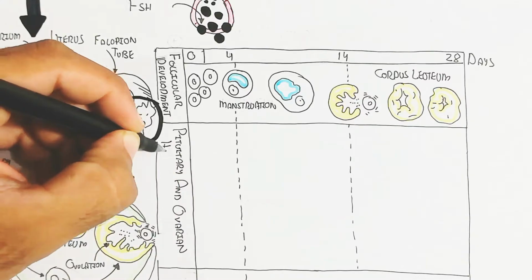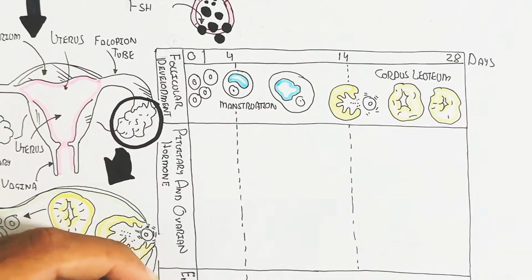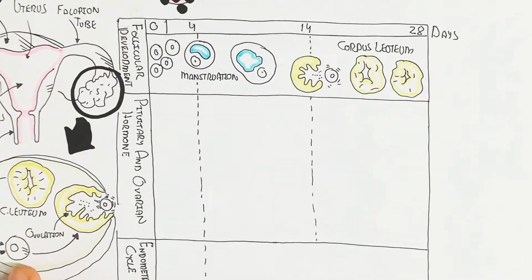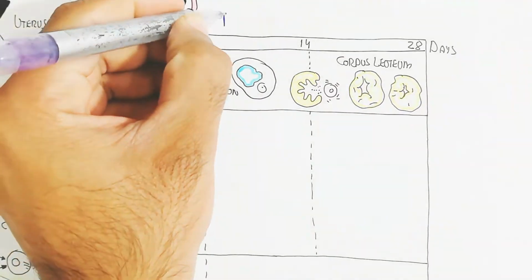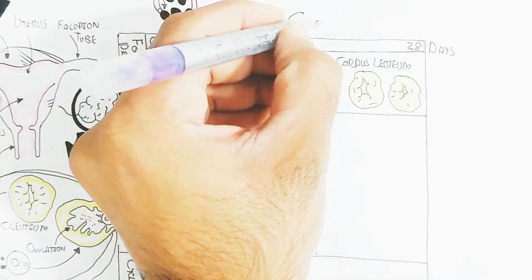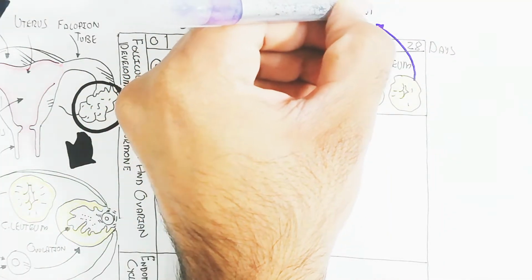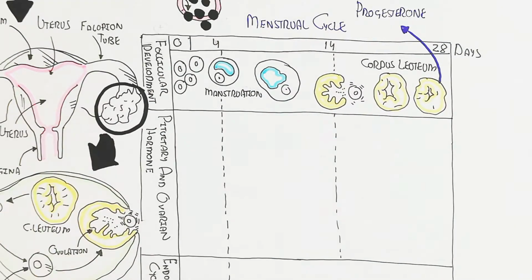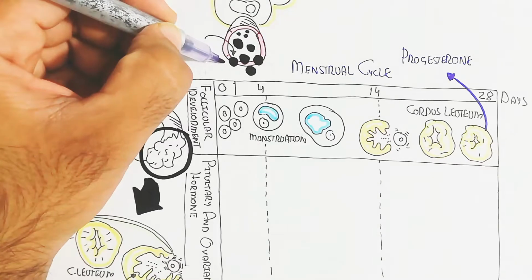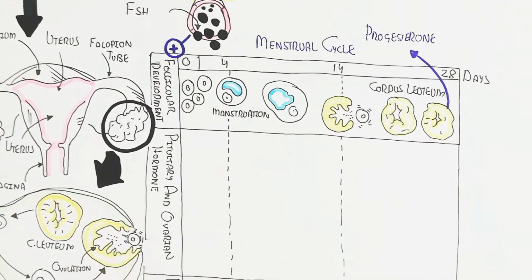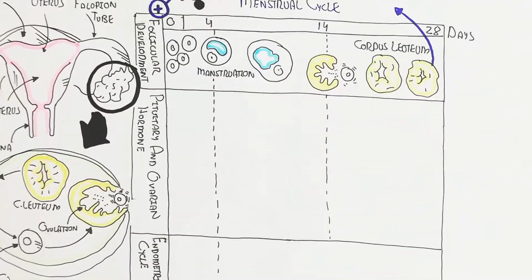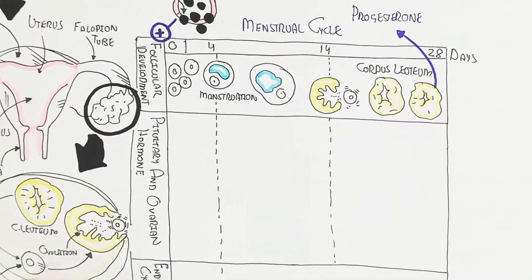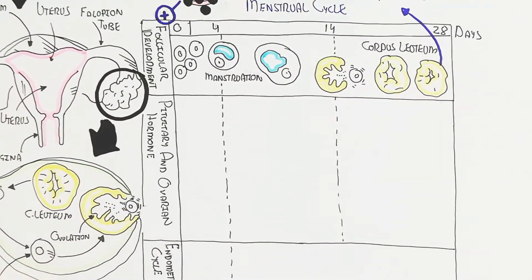So this is the pituitary and ovarian hormone regulation. During the first 4 days, the follicle stimulating hormone increases, while the other hormones do not, but estrogen increases slightly. Progesterone will increase from the corpus luteum. The follicle stimulating hormone stimulates the primary follicle into the secondary follicle.